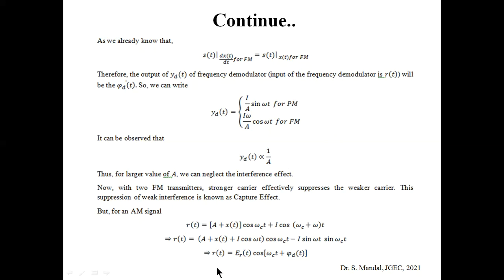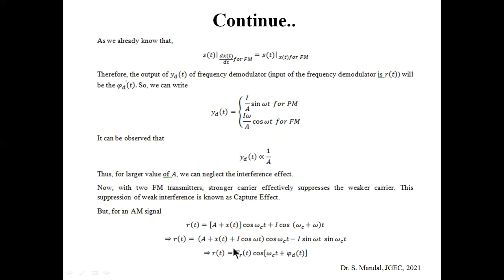Let's see how interference behaves in case of AM. So in case of AM, the combined signal can be written as A plus x(t) into cos omega_c t plus I cos (omega_c plus omega) t. Now r(t) can be expanded further: A plus x(t) plus I cos omega t into cos omega_c t, minus I sin omega t into sin omega_c t.